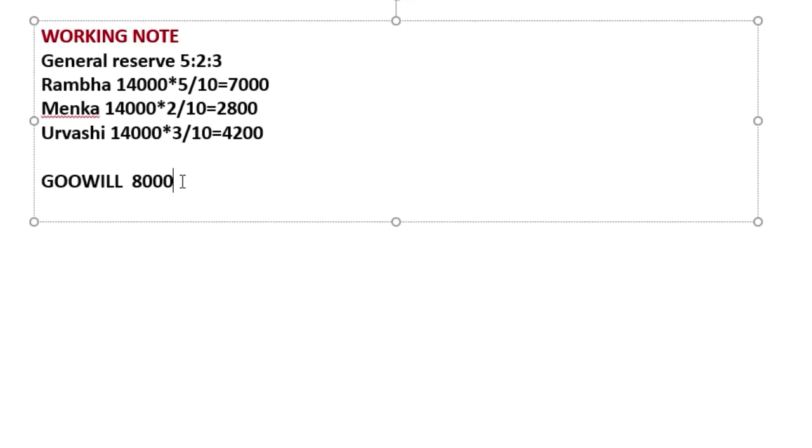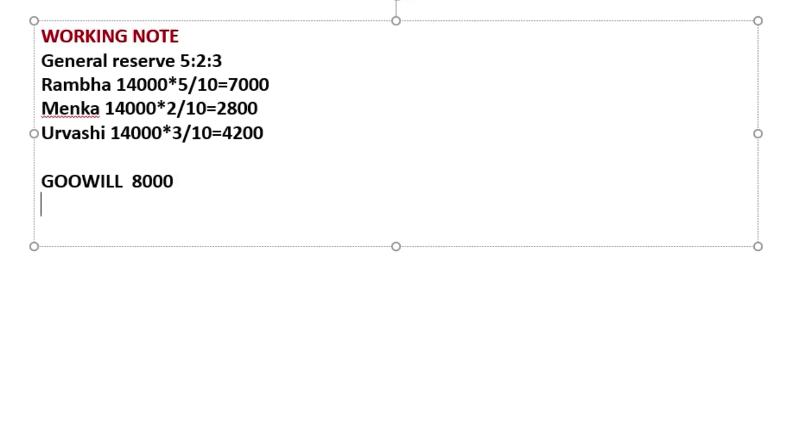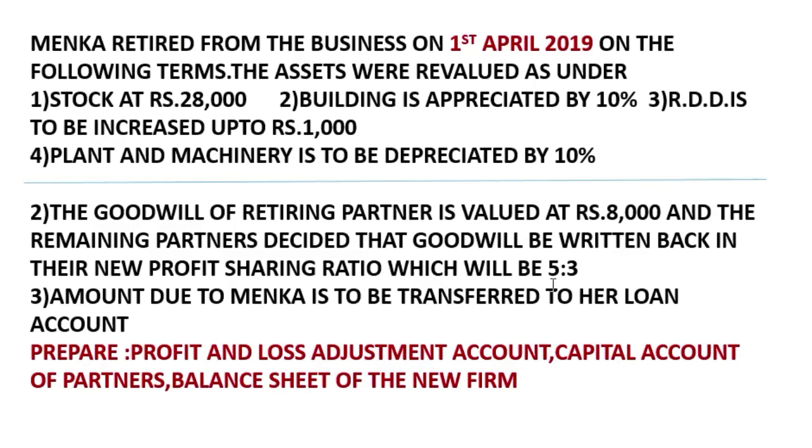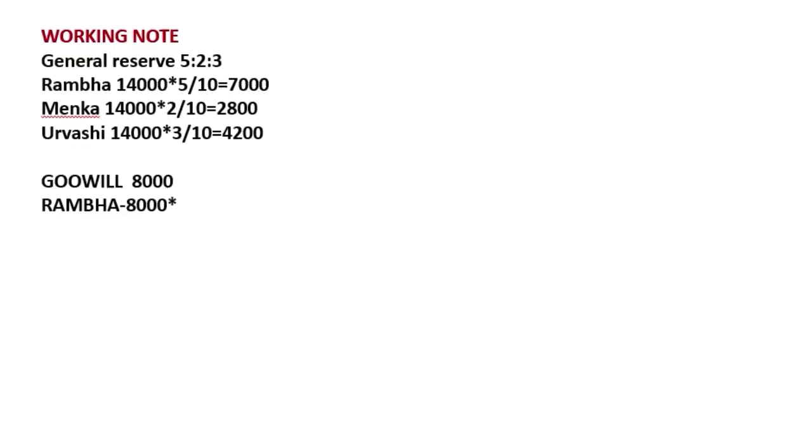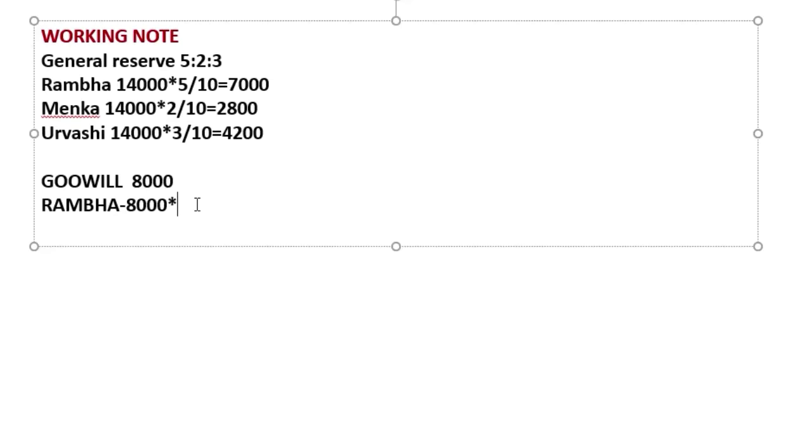Now we have to distribute this between Rambha and Urvashi, goodwill 8,000 in the new ratio, 5:3. 5 divided by 5 plus 3, that is 8.